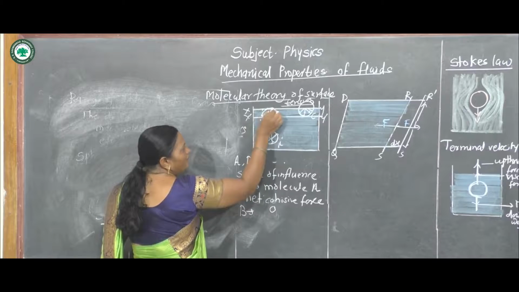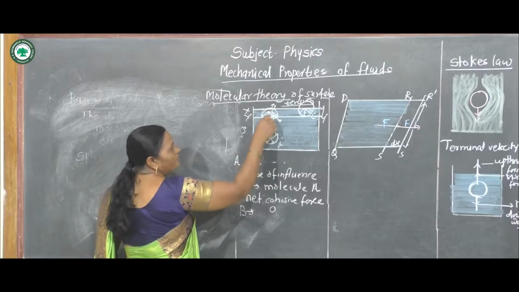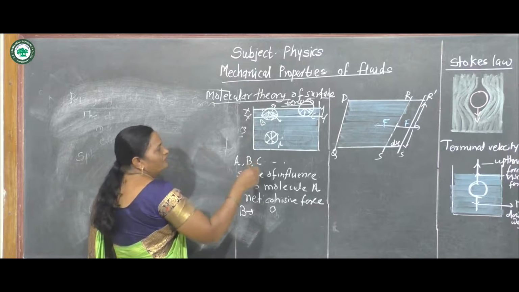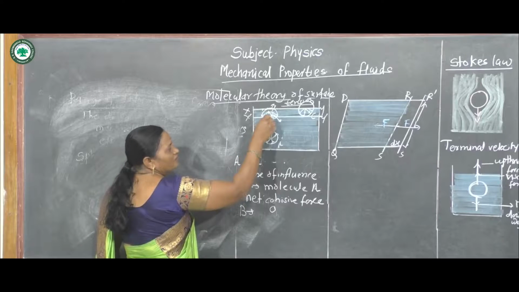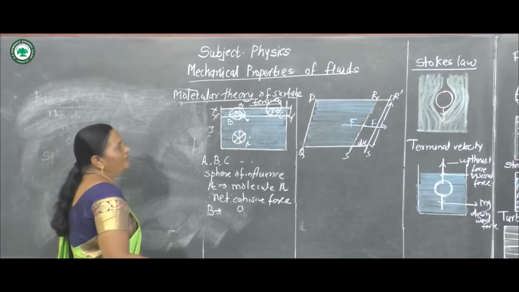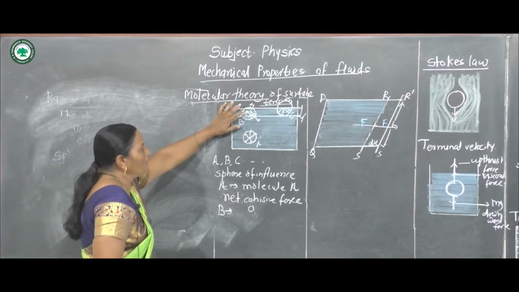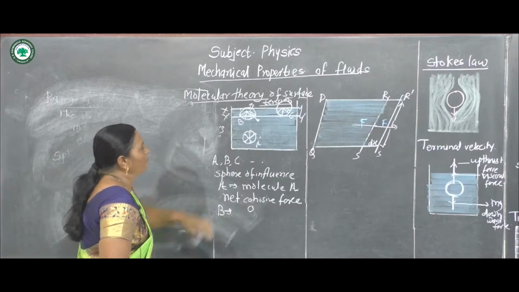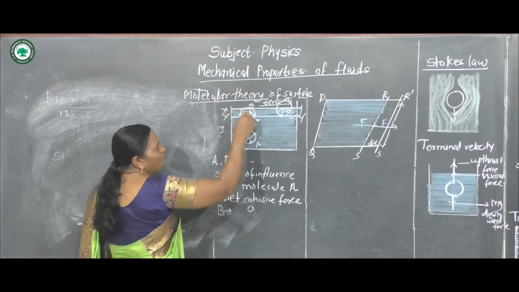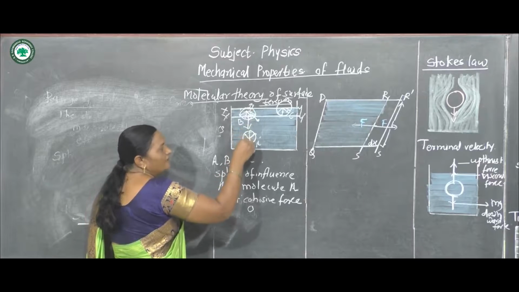Now, some part is above the liquid surface, where there are air molecules, so there is an adhesive force, but the adhesive force here is negligible. Why? The density of air is negligible. Thus, the resultant cohesive force acts on this molecule and it also tries to pull inside the liquid.